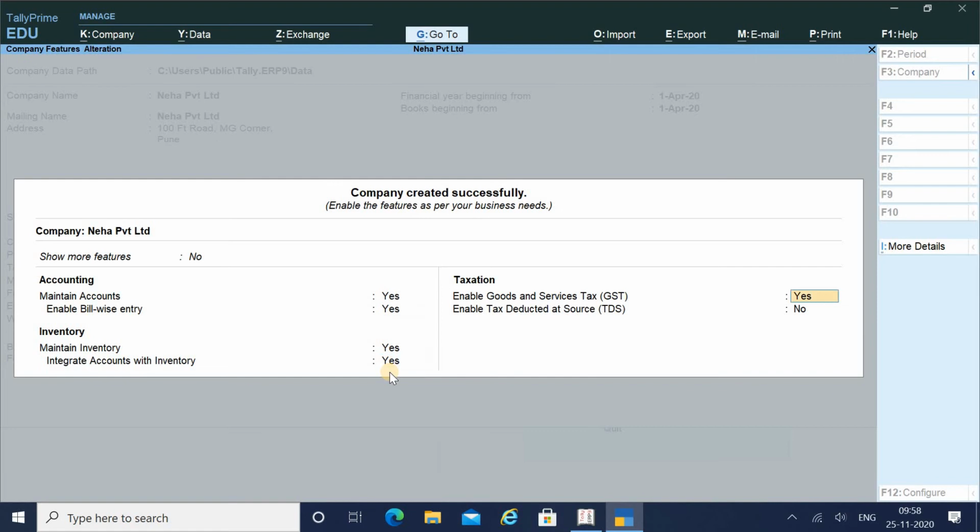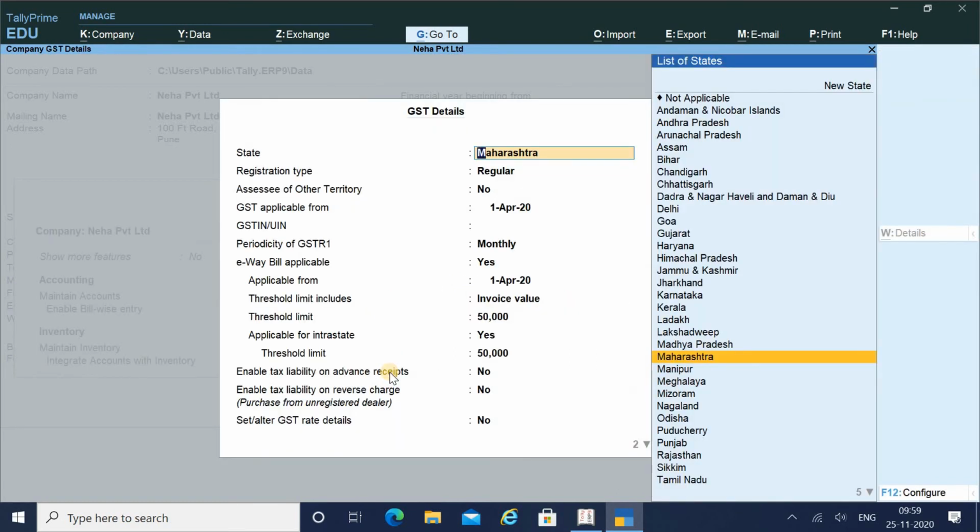Then enable goods and service tax, yes, that is the more important topic. Enable tax deducted at source. So yes, for GST they are asking me certain details. These details were present in Tally ERP9 also earlier, but many of you are not aware of that particular feature.